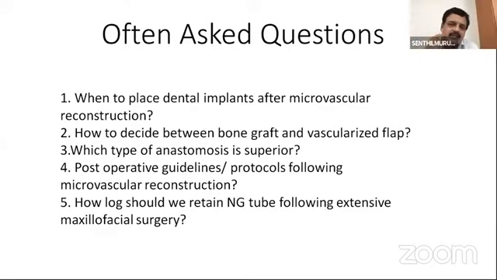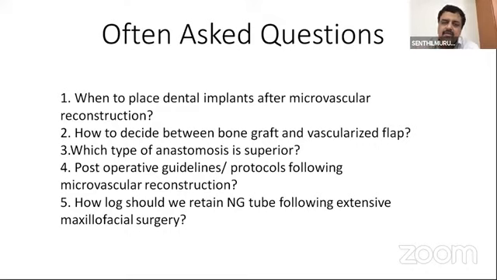Hope I am clear. Imagine you have lost this part of the mandible. This part is vascularized and intact, and this part is also intact and vascularized. You can confidently put a bone graft, but if you're doing some kind of ameloblastoma, you excise along with the mucosa. In that place, you will not have adequate soft tissue closure, and in that case you will have a problem. So a vascular flap will be helpful in that area. You put a flap or a bone graft, it has to get adequate skin closure, oral mucosal closure.